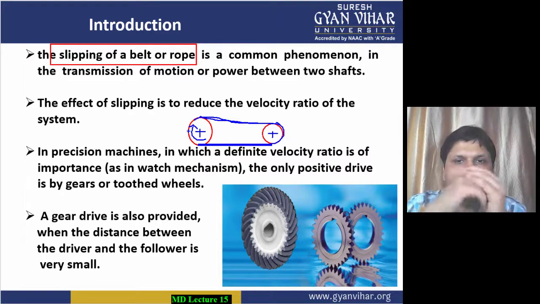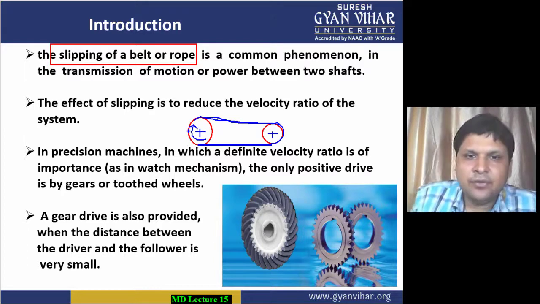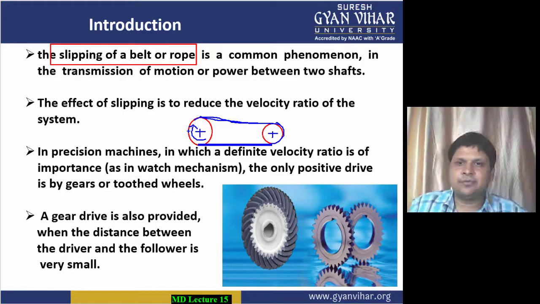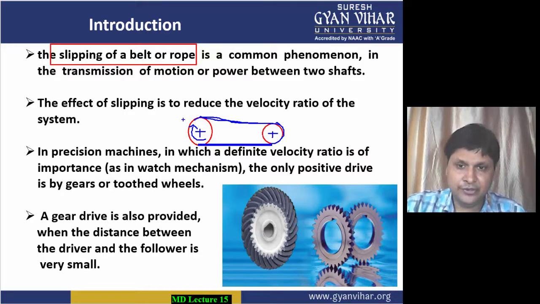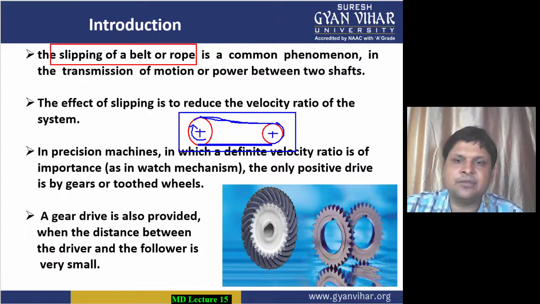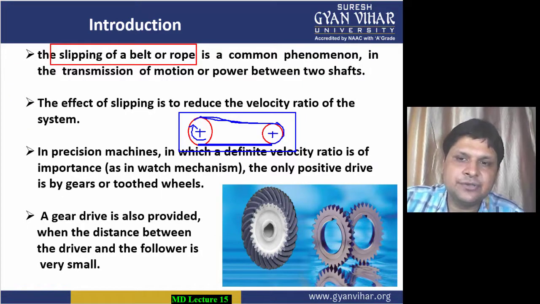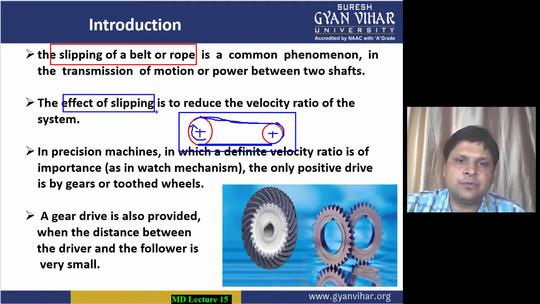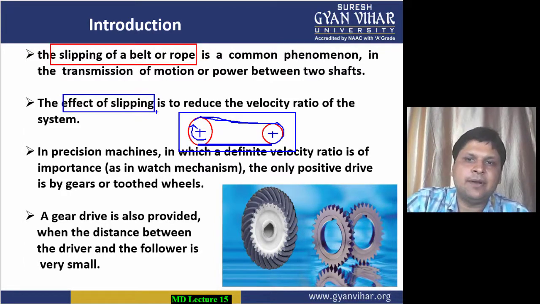And when there is slipping of the belt, the velocity ratio, that is the ratio between the driving gear and the driven gear, is reduced. Students, the velocity ratio in the case of belt drive is reduced due to this particular problem of the slipping of the belt.